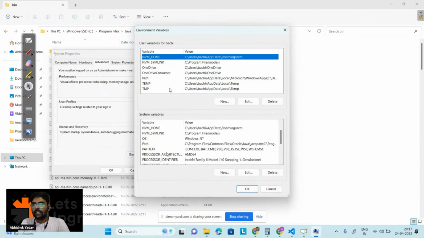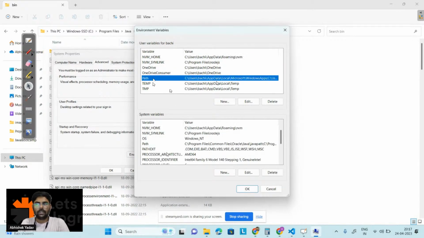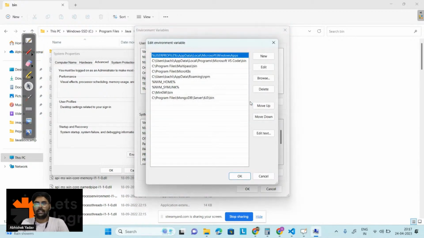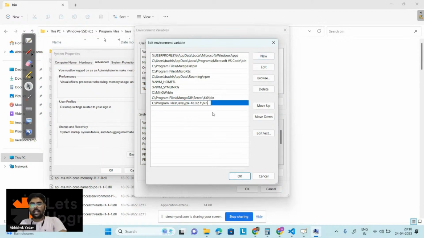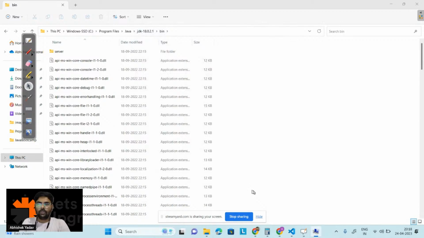What you have to do is click on this path first, right? And after clicking on the path first, you have to click on edit. And after clicking on edit, you have to paste the path you copied from the C drive, that is C drive Program Files Java. How can you paste? You have to click on new, and after new you have to paste the path, that is the bin folder path. And after pasting the path, you have to click on OK, and after that click on OK, and your environment variable is set, right?